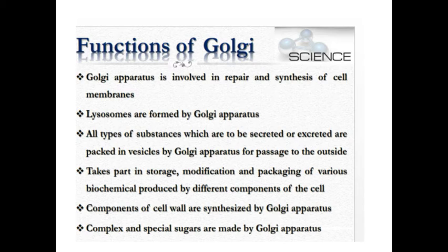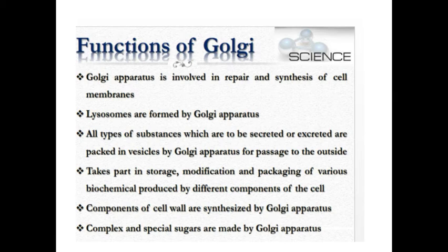The Golgi apparatus is involved in repair and synthesis of the cell membrane. So this Golgi apparatus helps in the repair and synthesis of the cell membrane. The lysosomes are formed by the Golgi apparatus. We'll see the lysosome structure later, and keep the structure of the Golgi apparatus in mind so that you can see the lysosome structure and understand it easily. All the types of substances which are to be secreted or excreted are packed in a vesicle by the Golgi apparatus for passage to the outside.